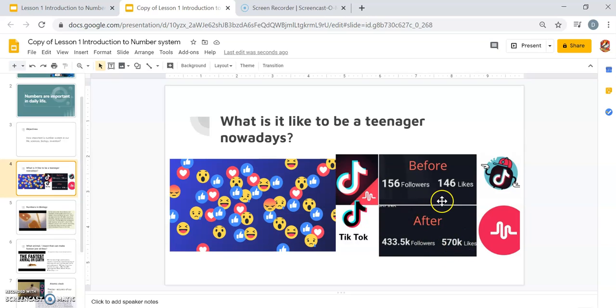In TikTok, we are counting, oh, how many followers do we have now? How many likes have I got today? How many new likes have I got after 1 week of my post? So these are some of the numbers in social media.